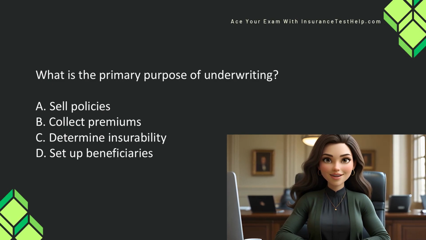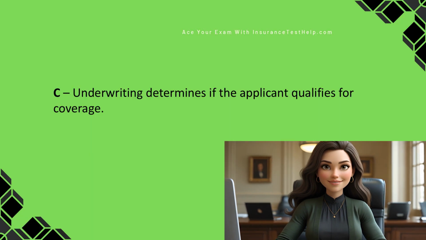What is the primary purpose of underwriting? A. Sell policies. B. Collect premiums. C. Determine insurability. D. Set up beneficiaries. C. Underwriting determines if the applicant qualifies for coverage.